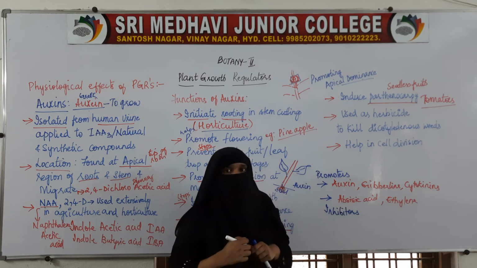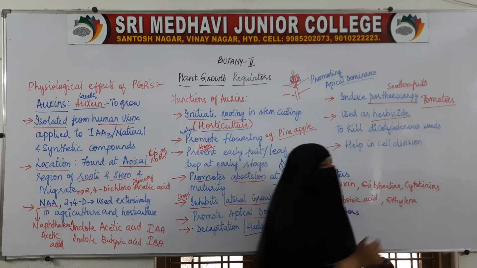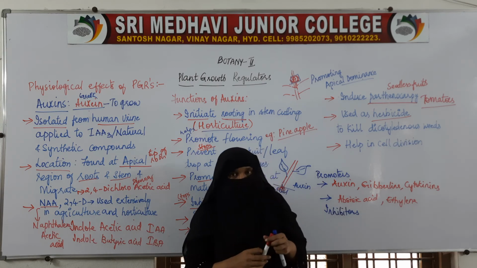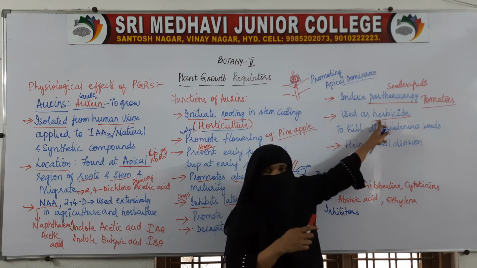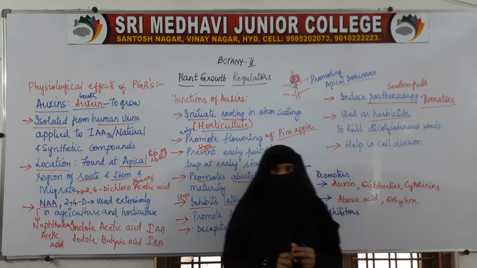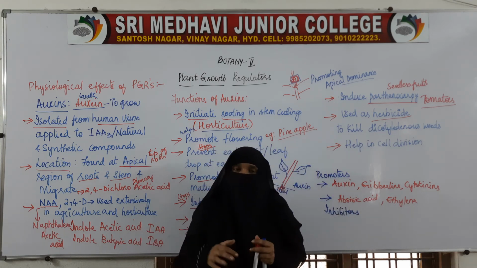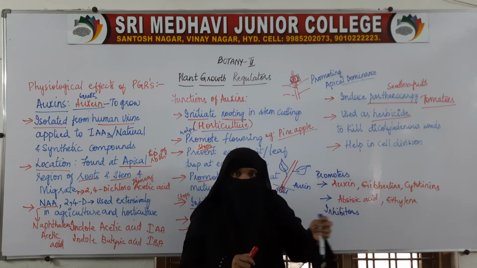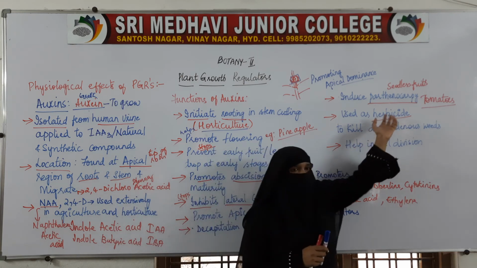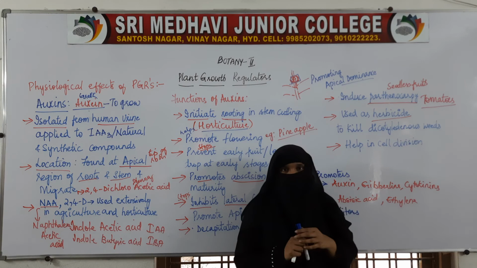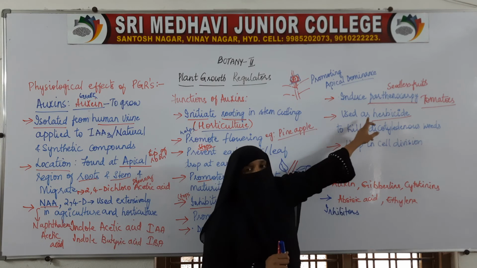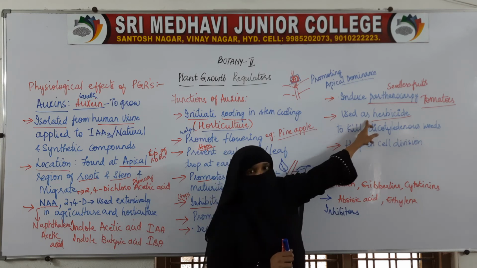And this auxin is also used as a herbicide to kill the weeds, the unwanted plants, small plants which are there in the garden. If unwanted plants are present, they will take the nutrients meant for the crop plants or whatever plants we are growing. So we have to remove these weeds. So auxin is used as a herbicide to kill the herbs.